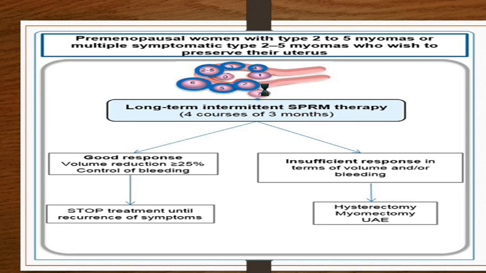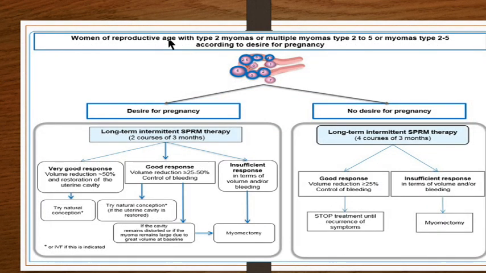So those in the reproductive age group who do not desire pregnancy or who have completed their fertility, and those in the perimenopausal age group, the treatment would be, you can give up to 4 courses each of 3 months, with these selective progesterone receptor modulators. And what do you see?